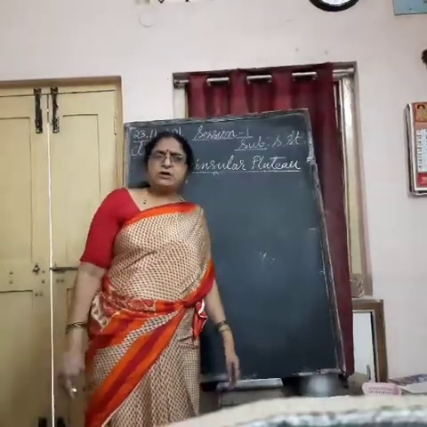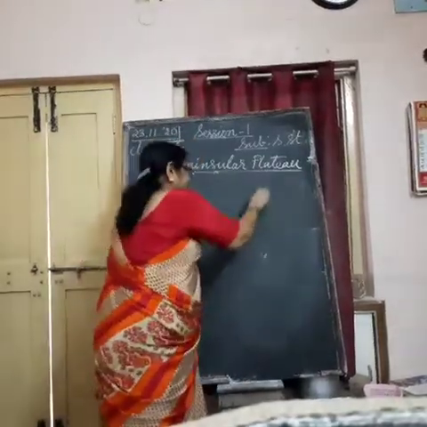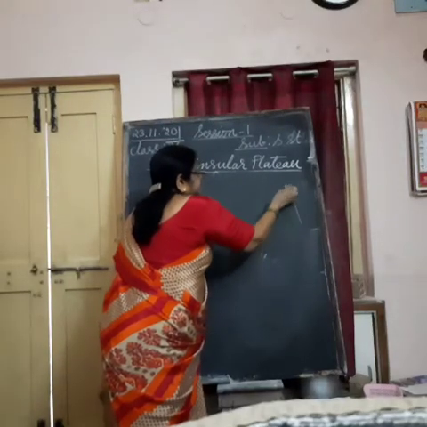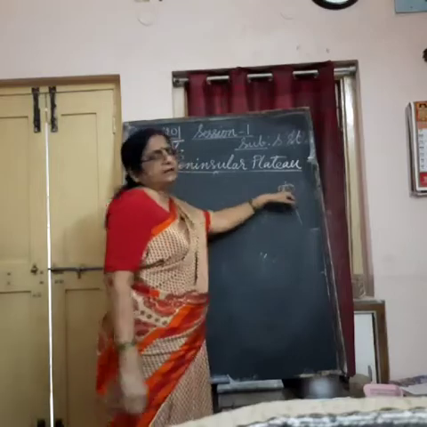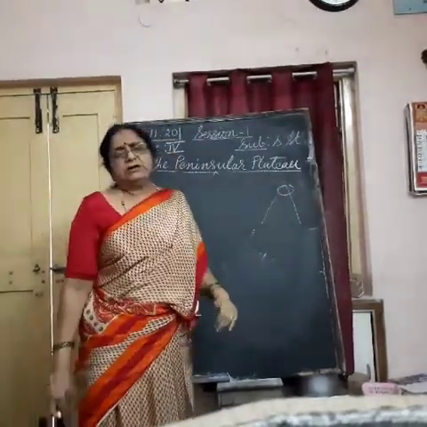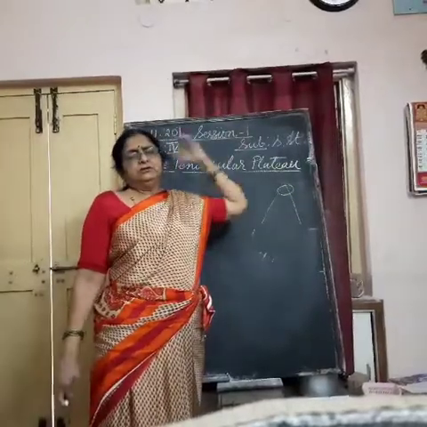Do you know what lava is? You know mountains have a hole, a volcano. And when a volcano erupts, what happens?